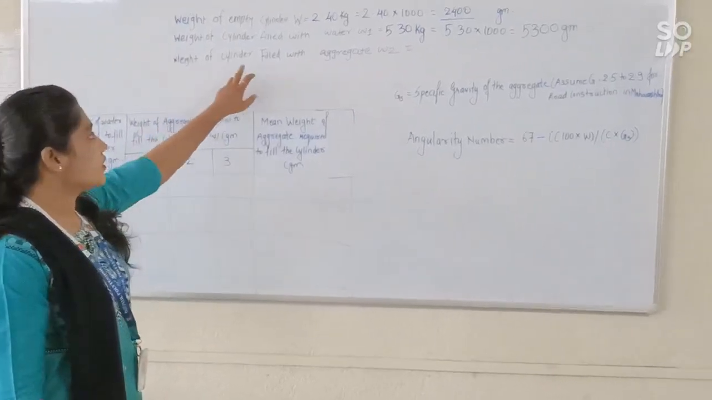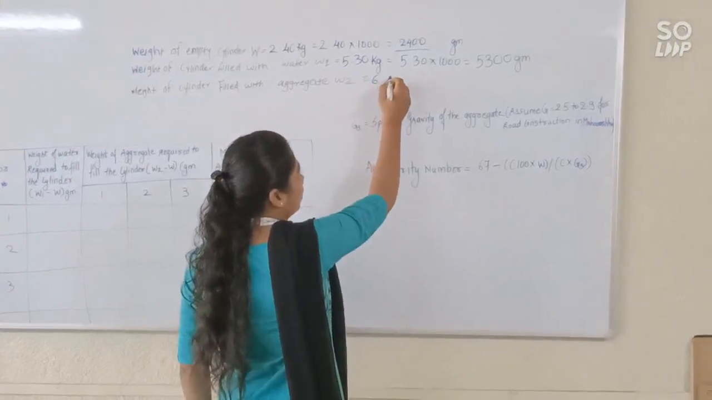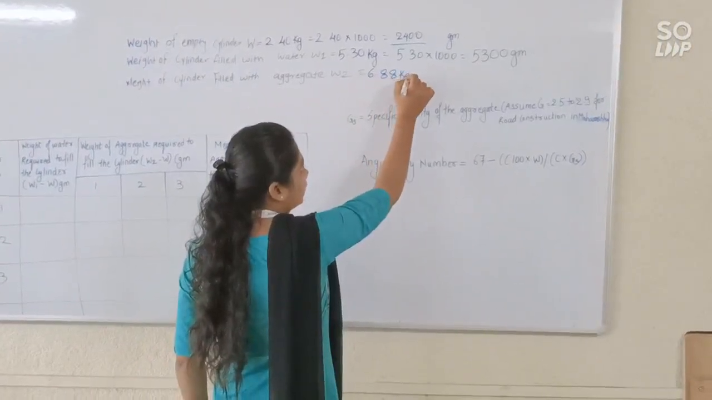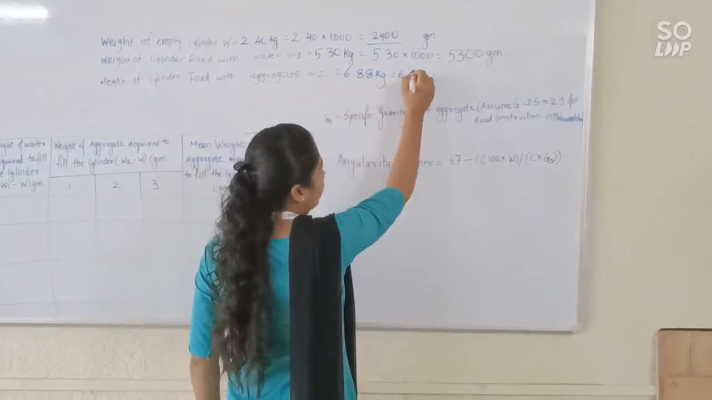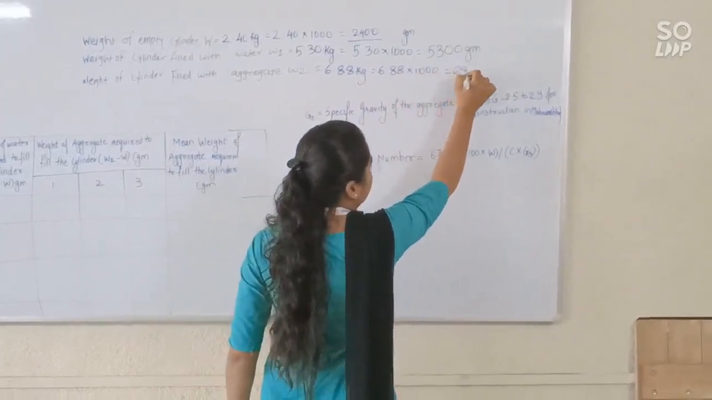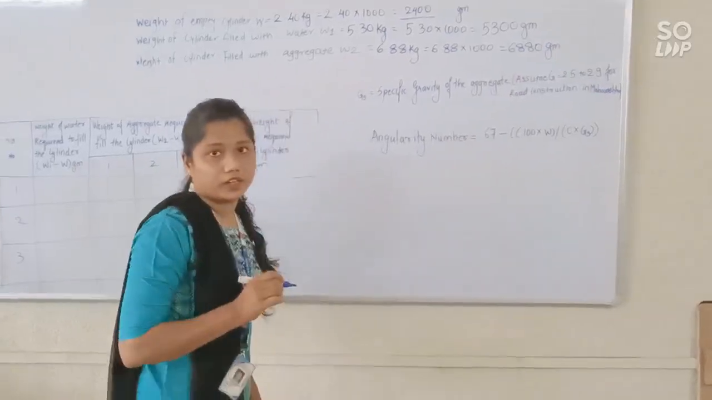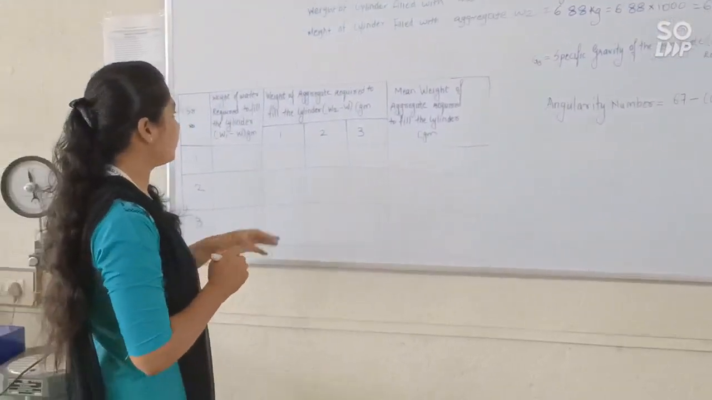Now the weight of the cylinder filled with aggregate is 6.88 kg. That is 6.88 multiplied by 1000, so it is 6880 gram. Okay. Now you can see this is the observation table.